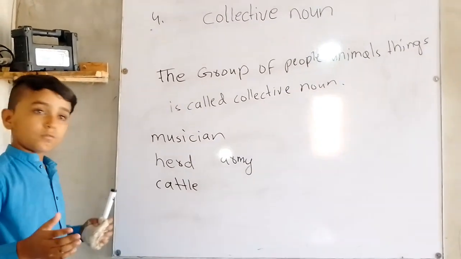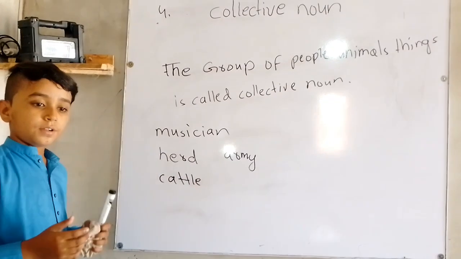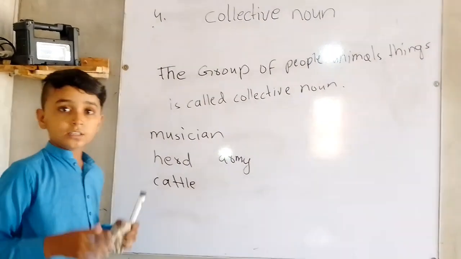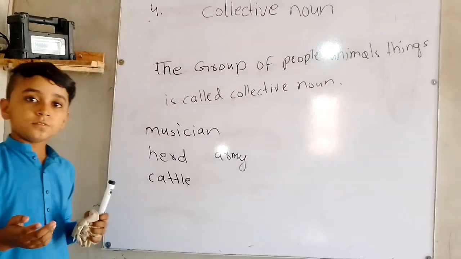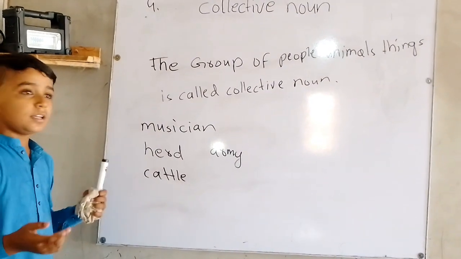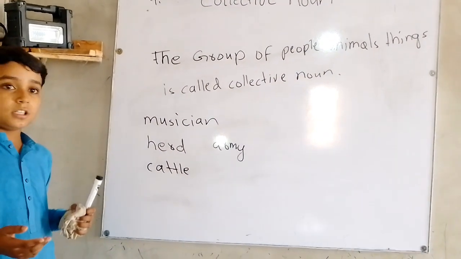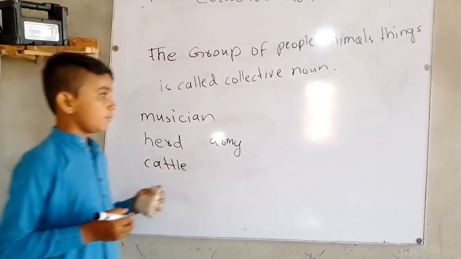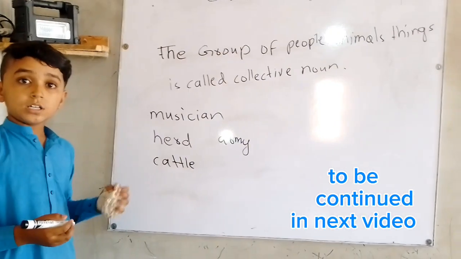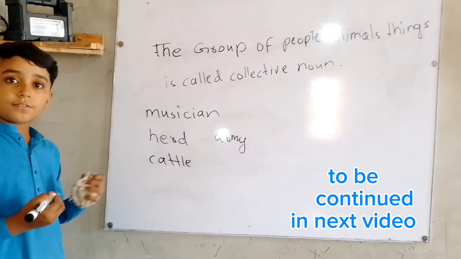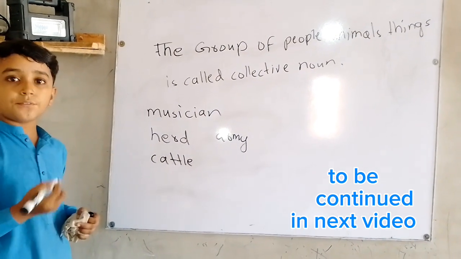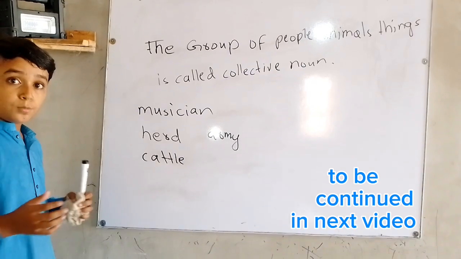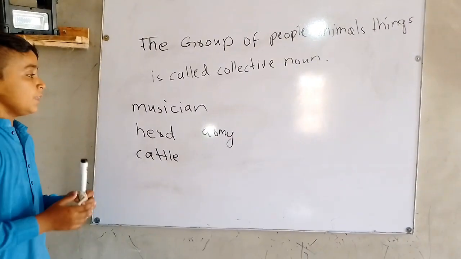Army is a collection or group. And the fifth is the family. You know family is a common word. In the whole world, every person has his family. In a family we find brother, sister, mother, father, grandfather, and that collection or group in one house is called the family.